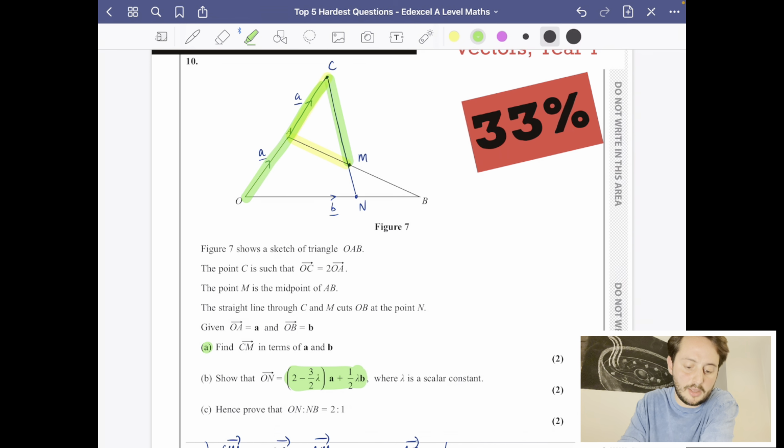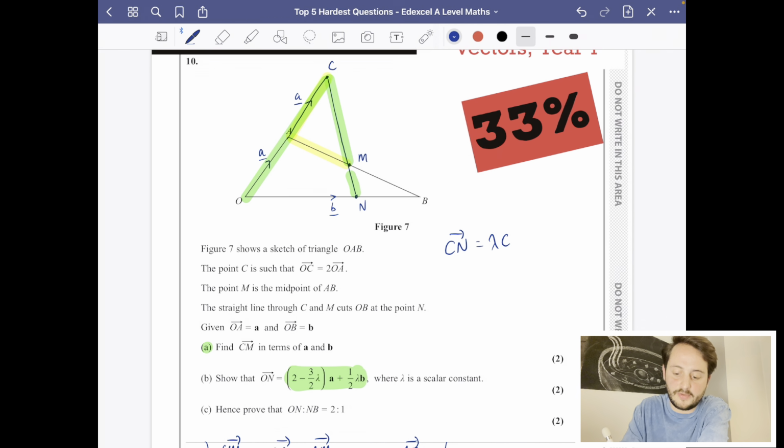I think I'm going to go up to C, and then I'm going to come this extra bit of distance down here, which I'm going to do in a slightly different colour. Now, what we should recognise here is that the vector CN is going to be some multiple of the vector CM, because they are parallel to each other. And I think this is where that lambda is going to be appearing. So it looks like the vector ON is going to be OC plus CN.